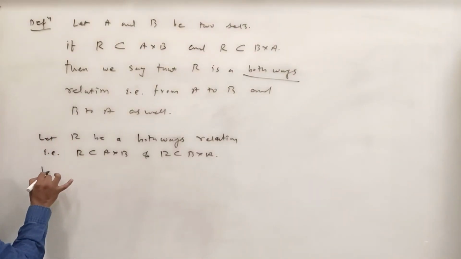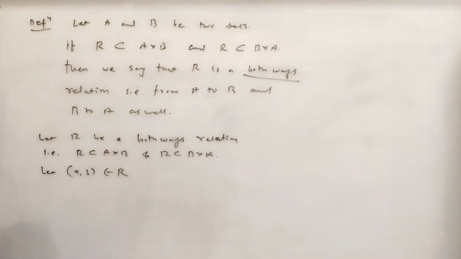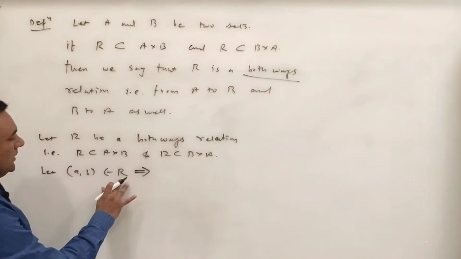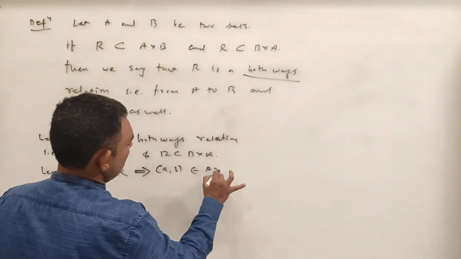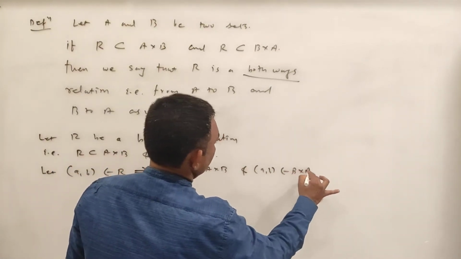Okay, so you take one element (a, b) from R. तो क्या होगा? This (a, b) belongs to R. It means this (a, b) will belong to A cross B and this (a, b) will be in B cross A.